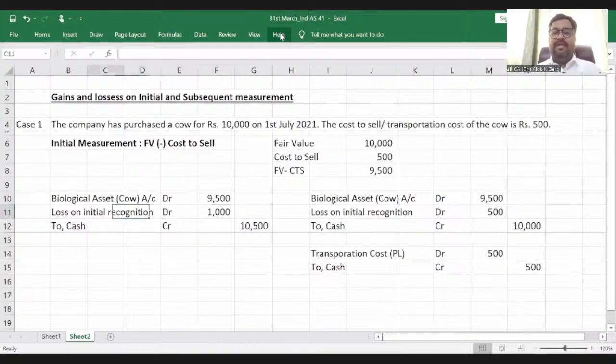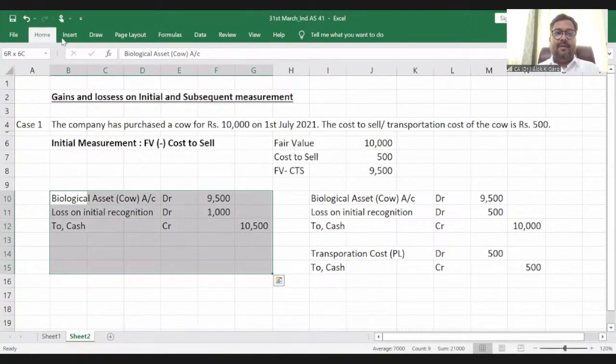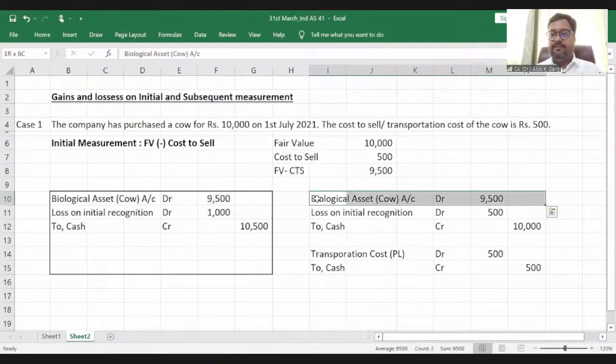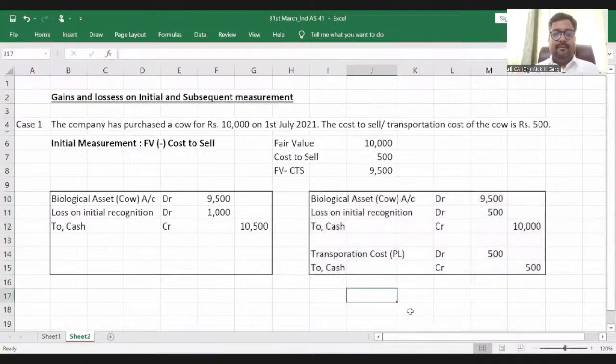Both the accounting entries are correct. Whatever accounting entry you want to make, both are correct in this scenario, right? I hope it is clear to everyone, guys.